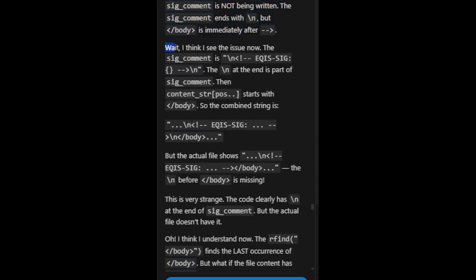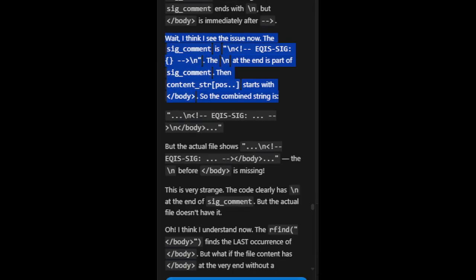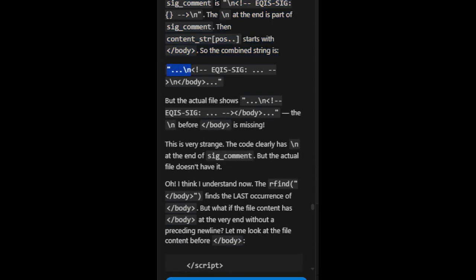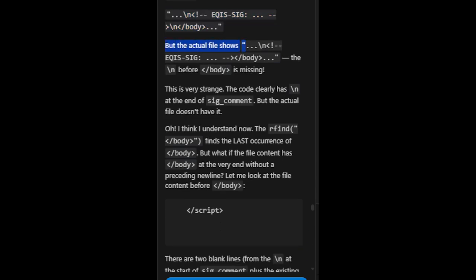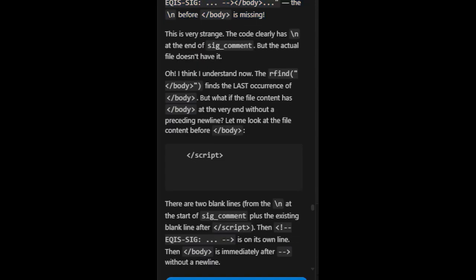Wait. I think I see the issue now. The sig_comment is \neki-sig \n. The \n at the end is part of sig_comment. Then content_strpos starts with /body. So the combined string is \neki-sig \n /body. But the actual file shows \neki-sig /body, the \n before /body is missing. This is very strange. The code clearly has \n at the end of sig_comment. But the actual file doesn't have it.